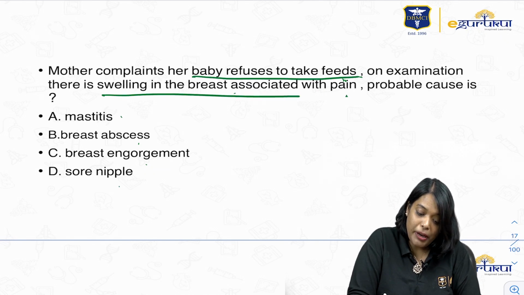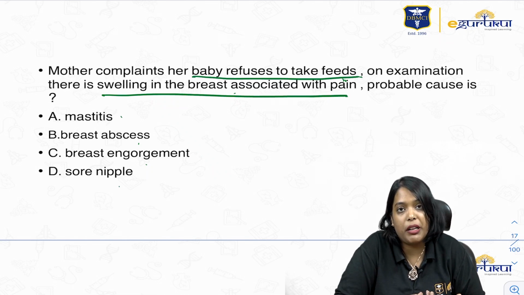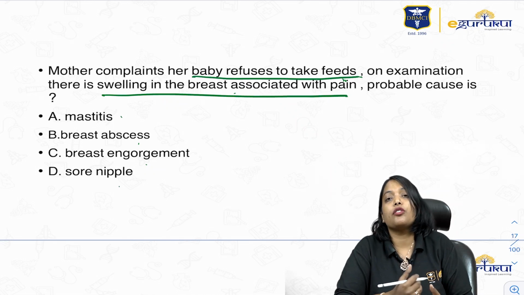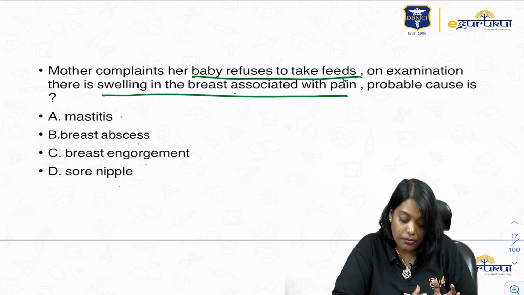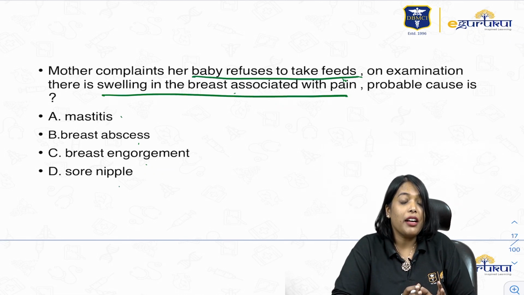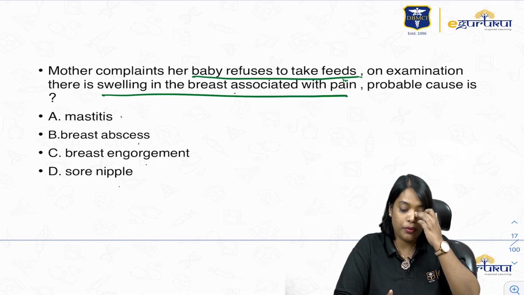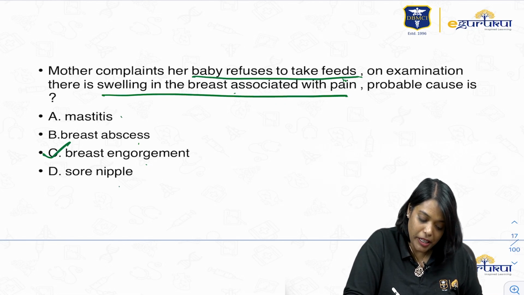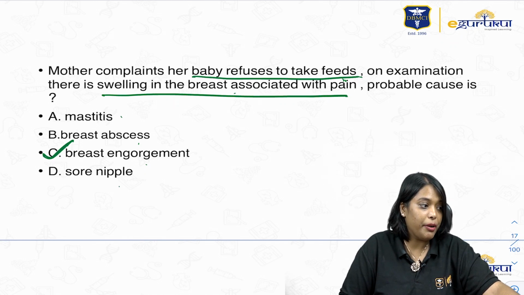There is swelling in the breast associated with pain, so this tells that the breast is completely engorged with breast milk. That's the reason why the baby is not able to take the milk, and the mother is having pain and swelling. So the mother has to first empty the breast and then the baby will be able to suckle. So this is mainly breast engorgement. She has to mainly empty the breast.